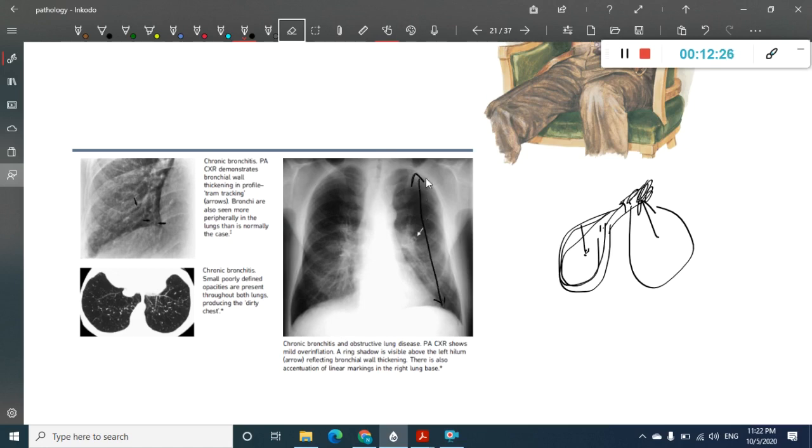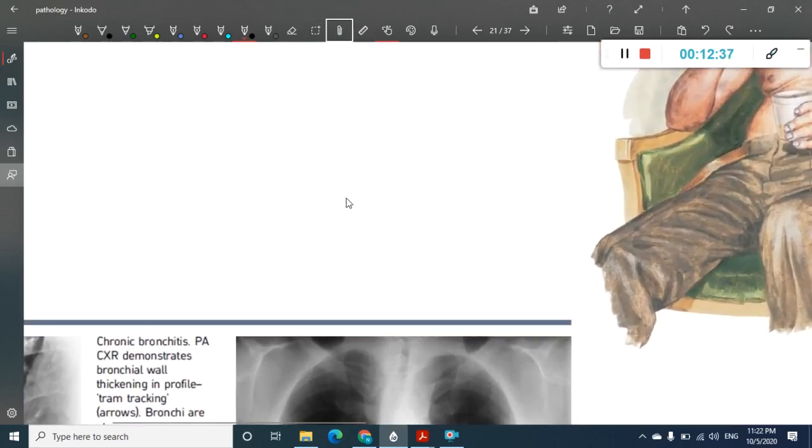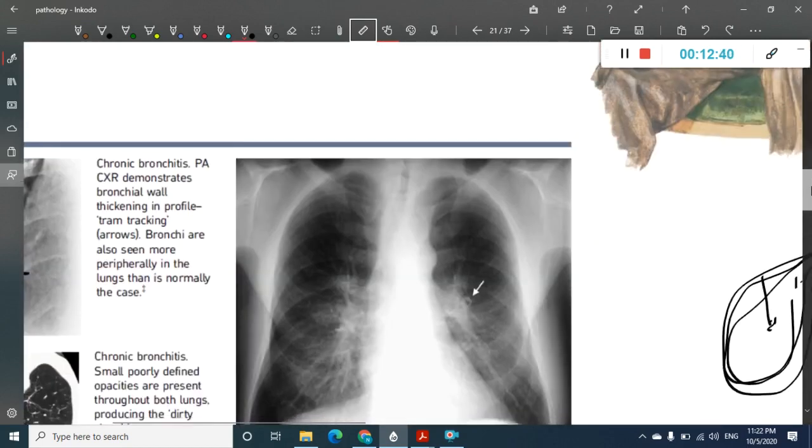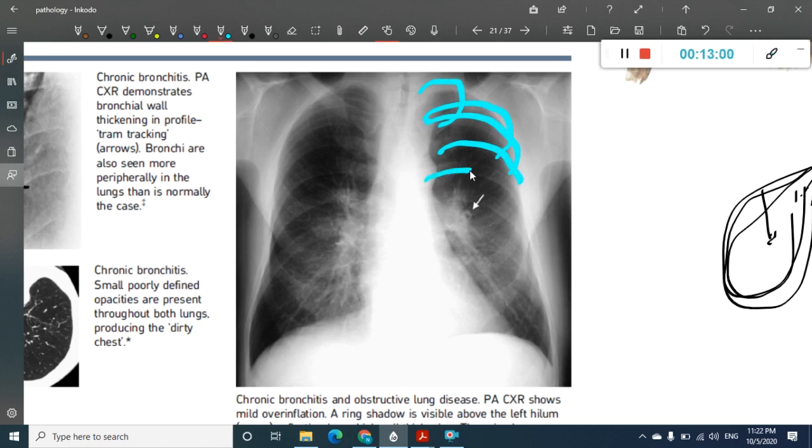You can even count the ribs, and you will see that these are hyperinflated. How are you going to see? Just a minute. If you see, we'll just count the ribs. See this, what is the first rib here? So this is the first rib, then this is the second, third, fourth, fifth, sixth, seventh, eighth.